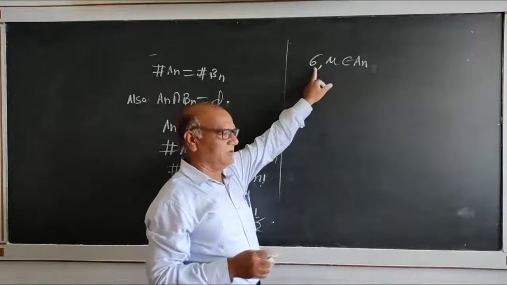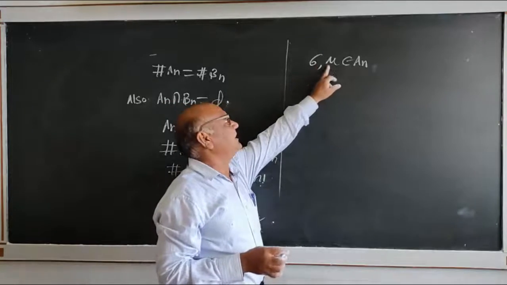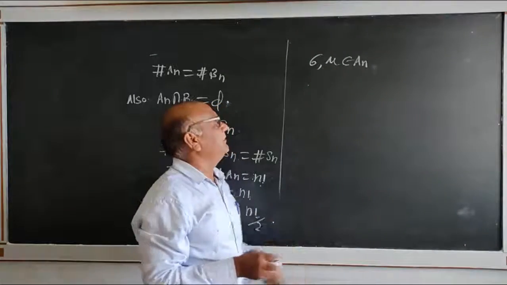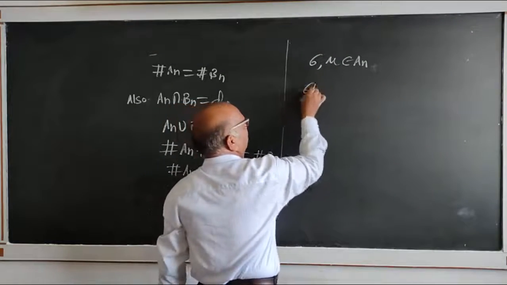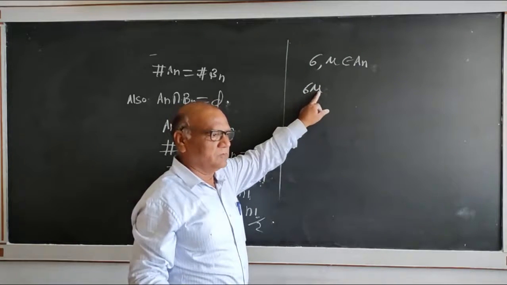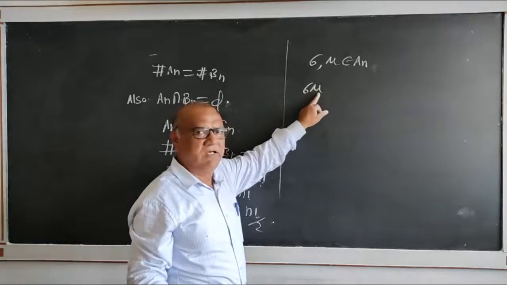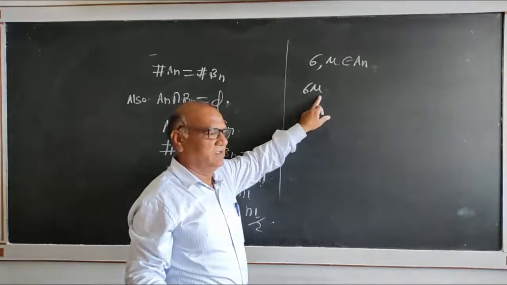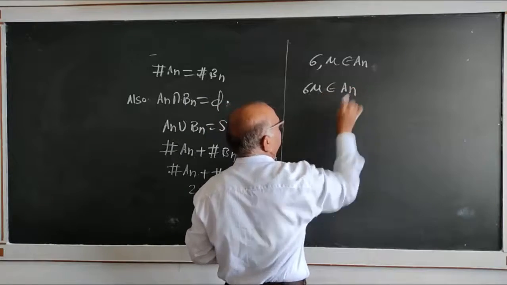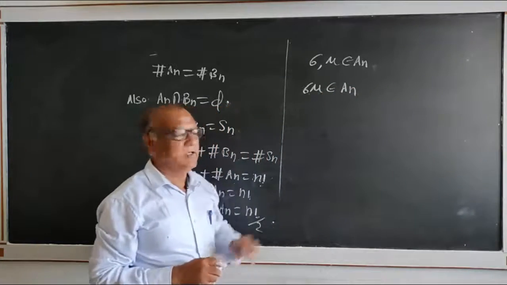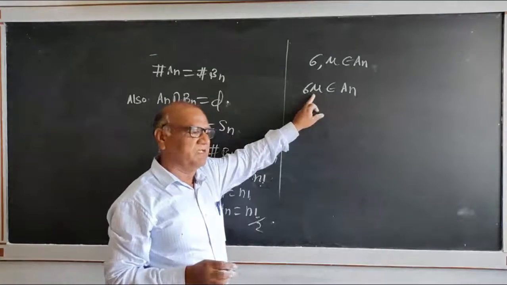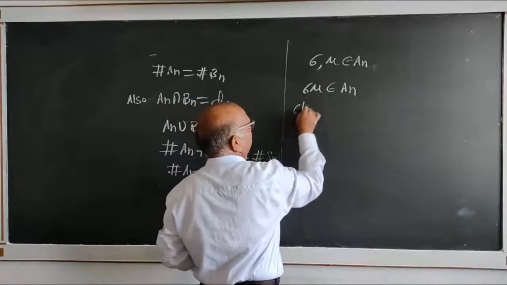Sigma can be expressed as a product of an even number of transpositions, and mu can be expressed as a product of an even number of transpositions. Now sigma mu is an even number of transpositions plus an even number of transpositions, again an even number of transpositions, so it belongs to An. Sigma mu is again an even permutation.